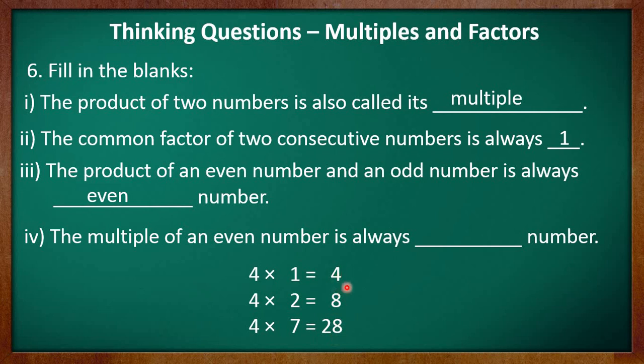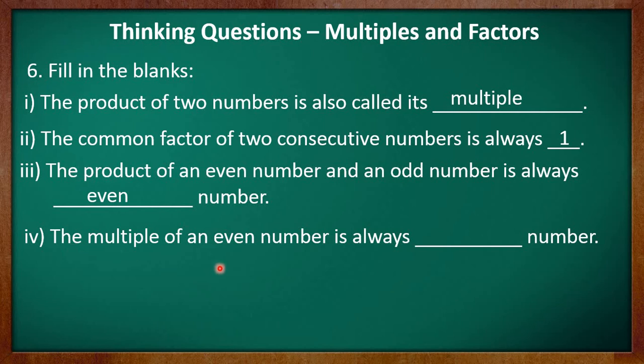Kids, here you may observe that the number is ending with an even digit. That means the number is an even number. So you may say that whenever you multiply an even number with any other number, the product is always even, and we know that the product of two numbers is the multiple of the number, right?